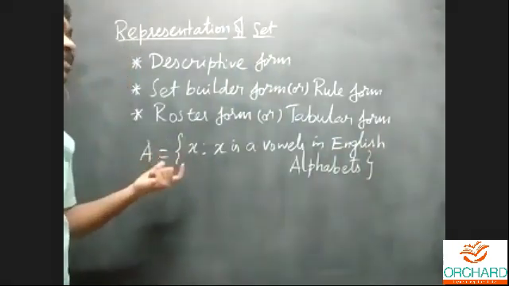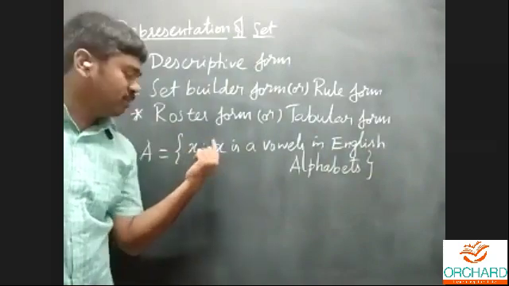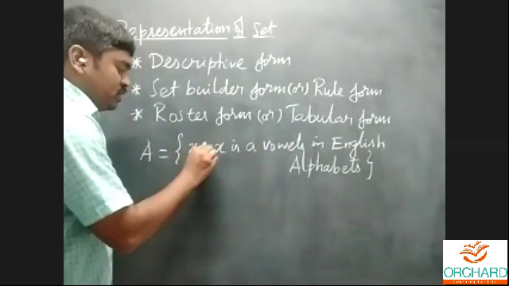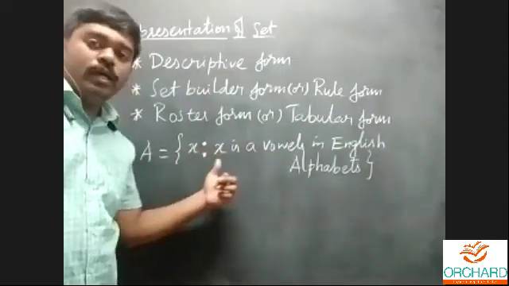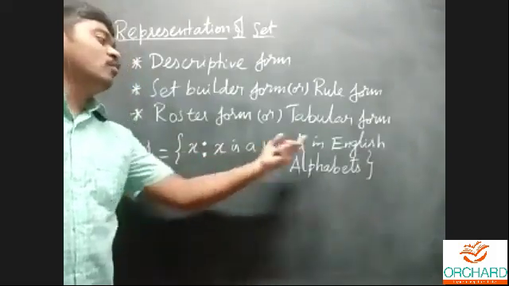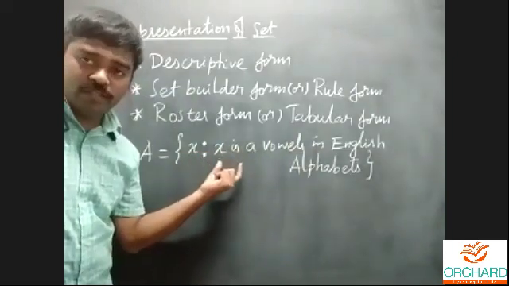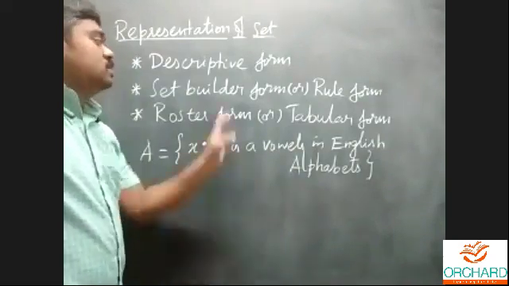Definitely, you can represent the set like x such that. How to read the symbol? The two dots are read as such that. x such that, what about the x? x is a vowel in English alphabet. This is called set builder form.